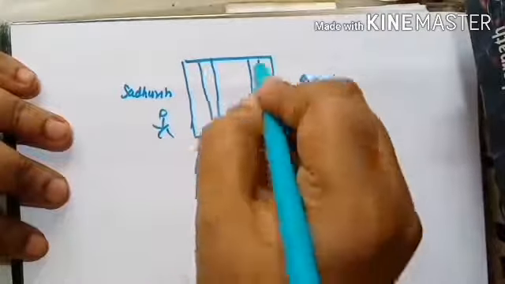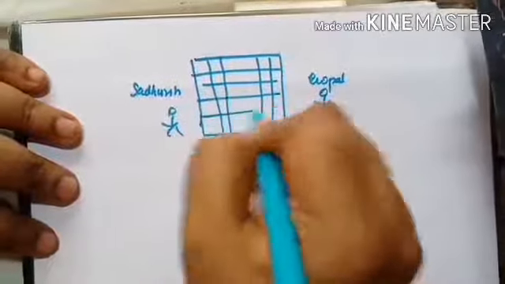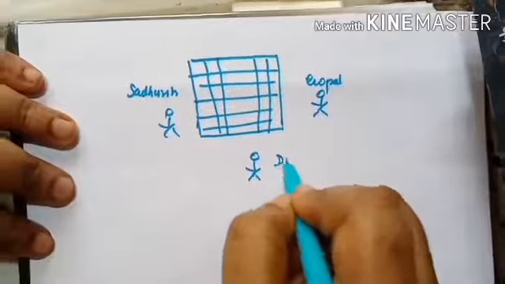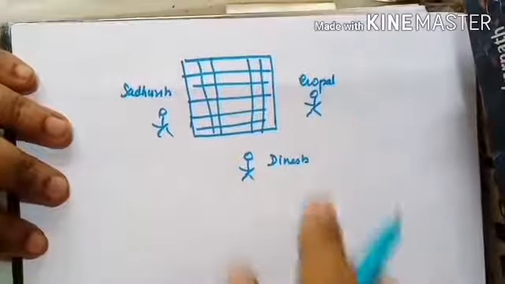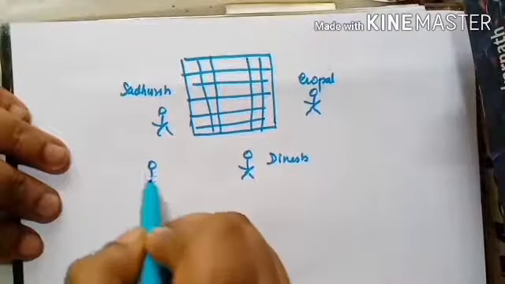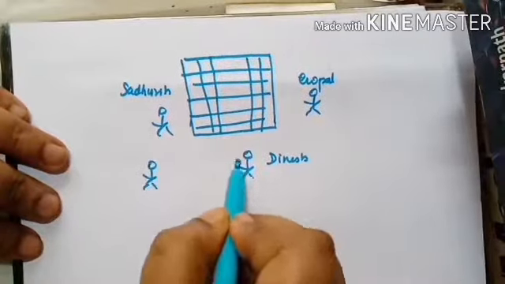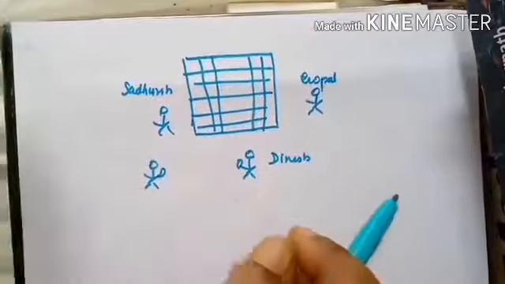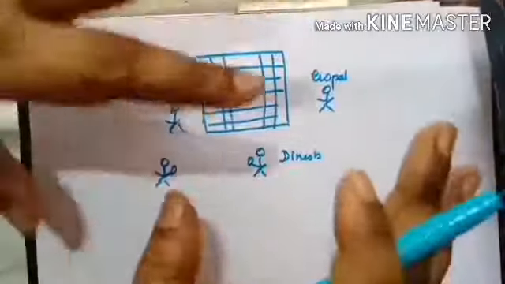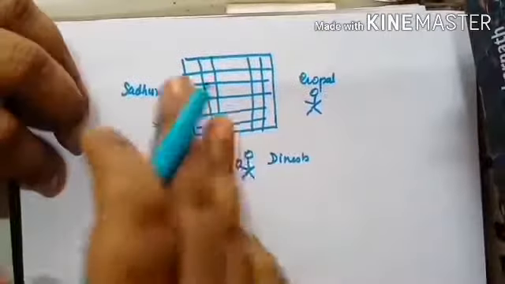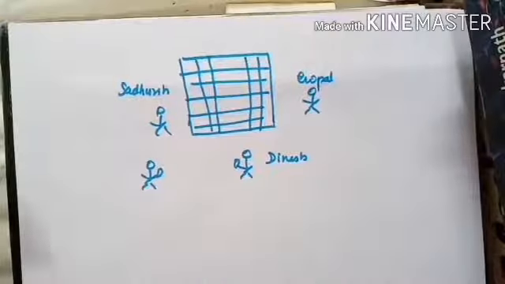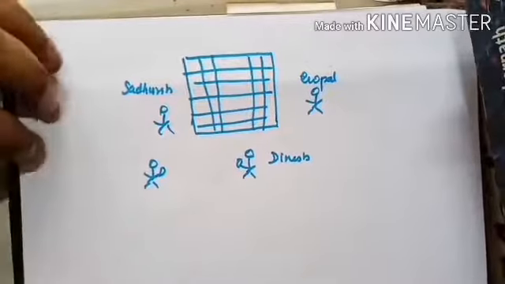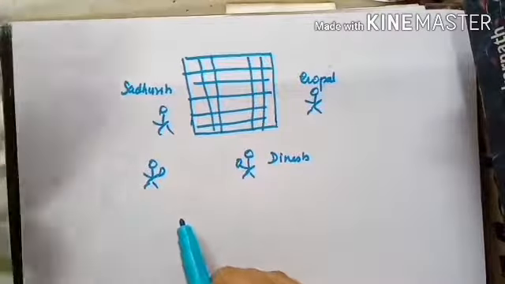Let's say two rows like this, and another person here, let's say it is Dinesh. Dinesh is watching these two guys playing, and he's calling his mother because it's his first time watching this game. He has no idea whatsoever about chess play. Me too, I also do not have much idea about chess, but it is better to explain the thing which I want to tell you guys through this. If I tell any rule which is wrong in chess, I'm extremely sorry, guys.